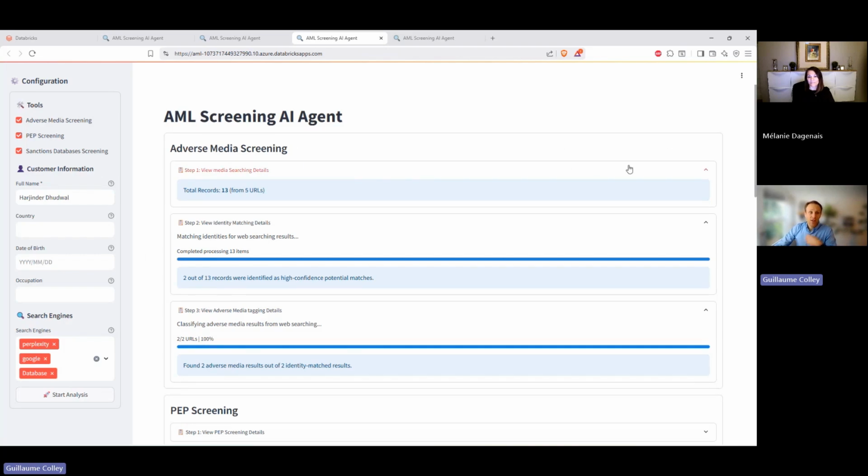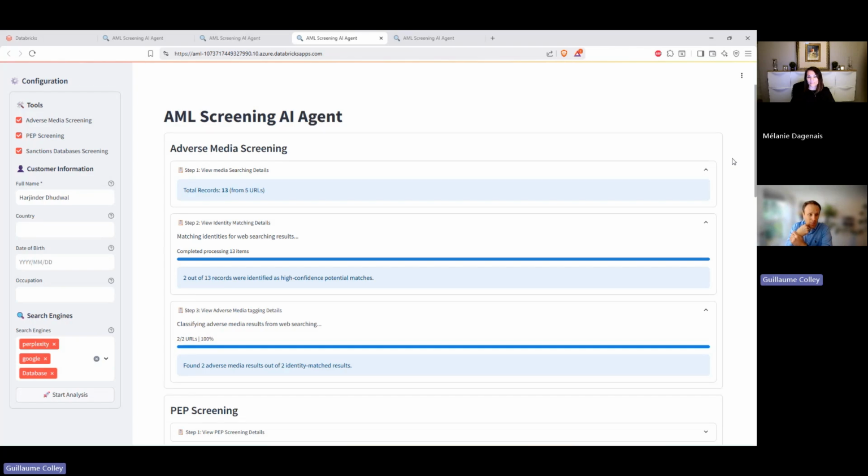In the first section, adverse media screening, there are a couple of steps. The first one is we go out on the internet and search for links, URLs, sources of information. Once we get those sources, based on the information given, the full name in that case, we confirm if the people the sources are talking about are potentially the same as our customer.